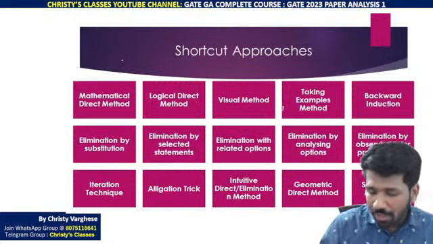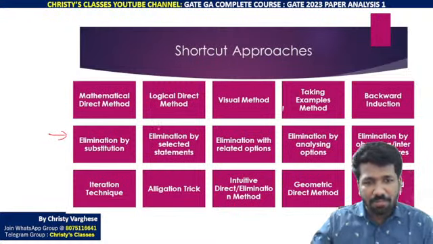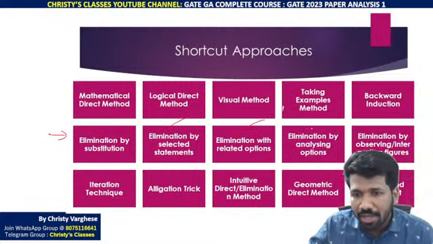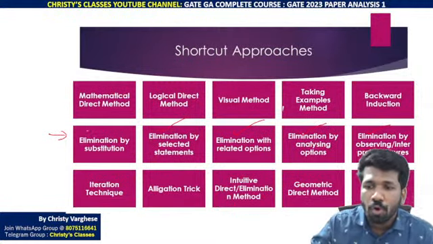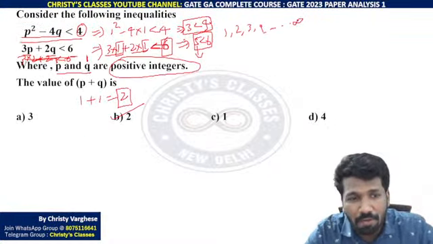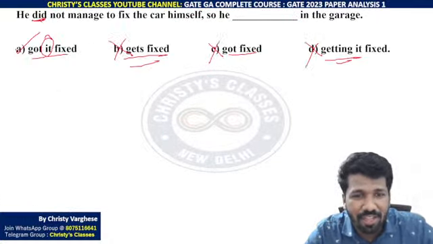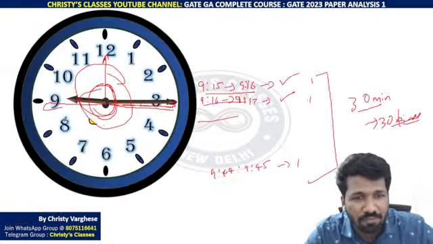So elimination techniques, at least 5 ways of eliminating is there. Elimination by substitution, selected statement, related option, analyzing option, observing and interpreting figures. So this is the power of elimination, or power of negative thinking, we can say. Sometimes the power of negative thinking is more than the power of positive thinking.